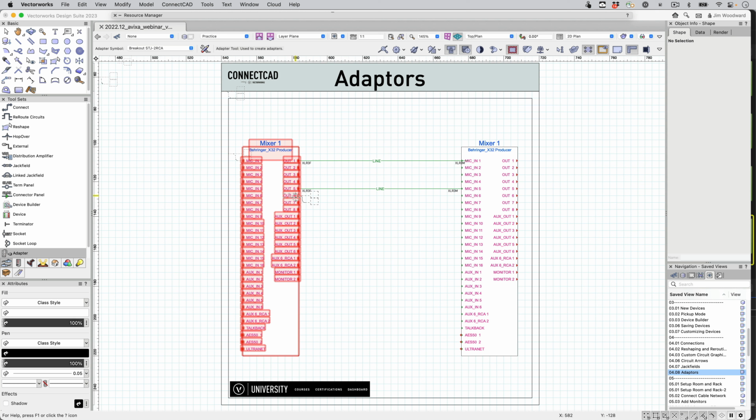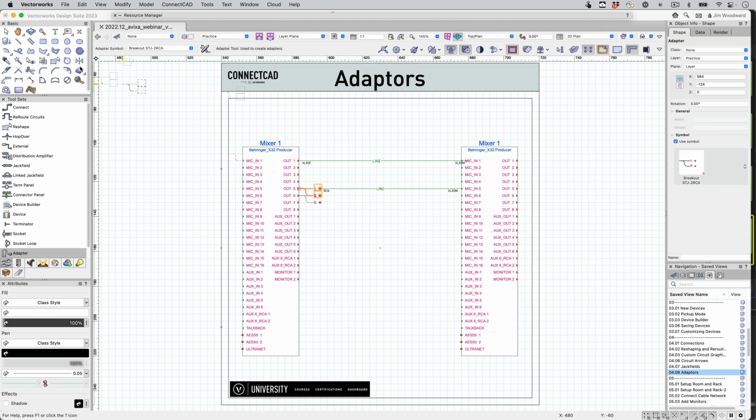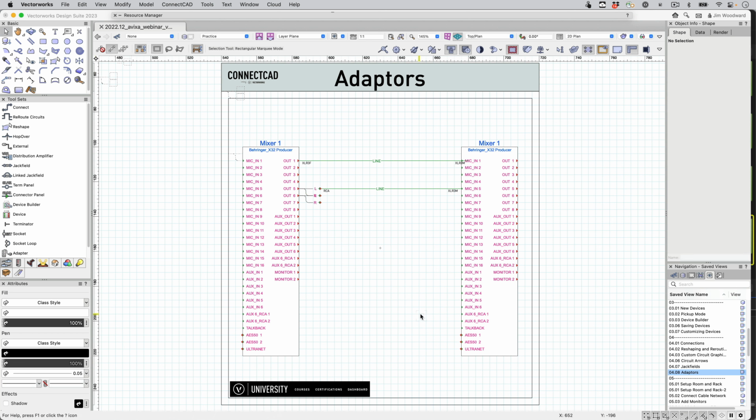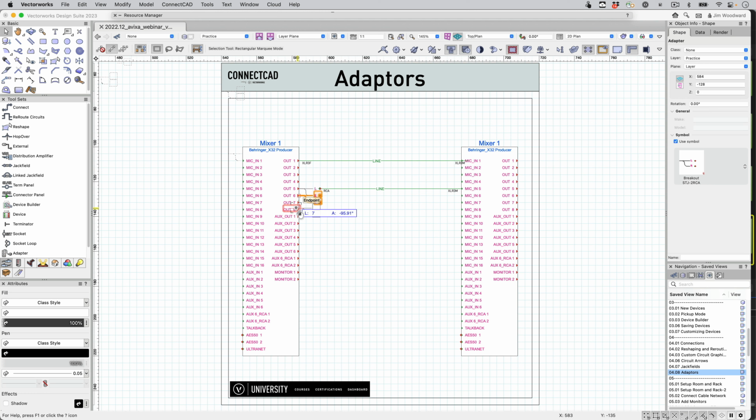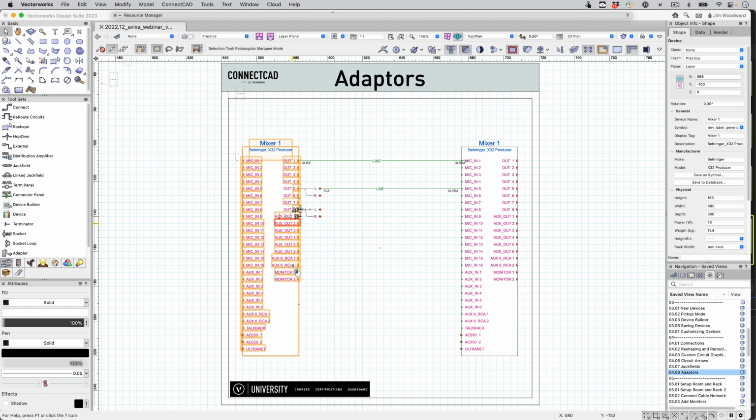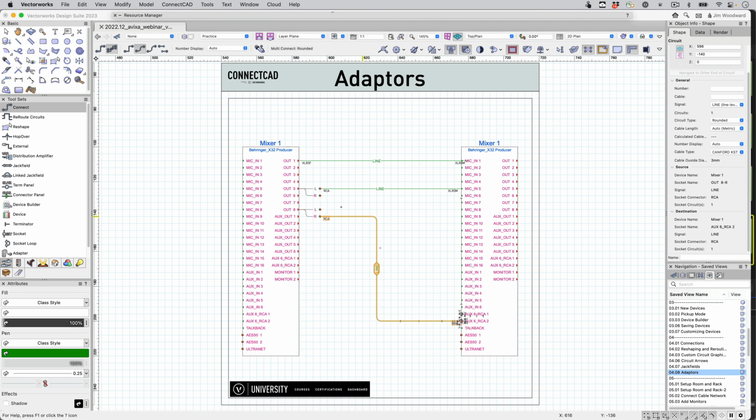And let's put one onto this mixer. You can put these directly onto a device, or you can insert them into a circuit. Easily moved after the fact. And we'll connect those up to a few of the RCAs on the other side. And these will be in a separate group for reporting. Make sure that all the adapters are allocated in the cost control.